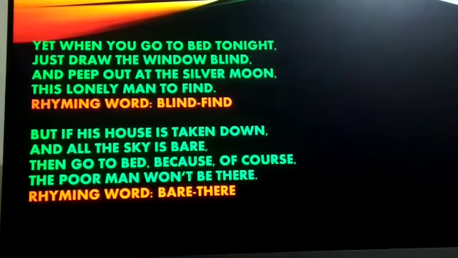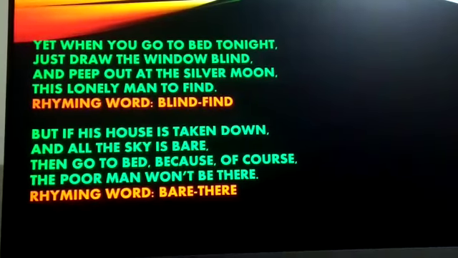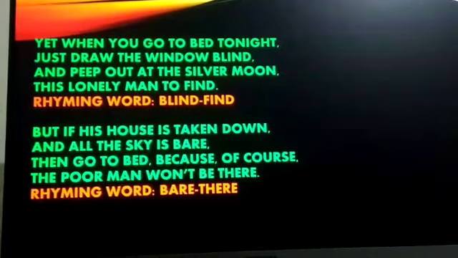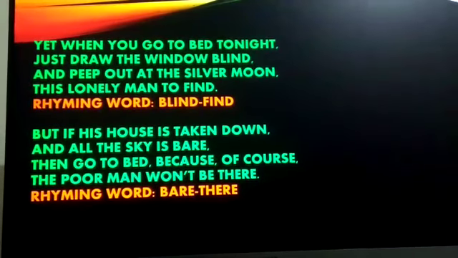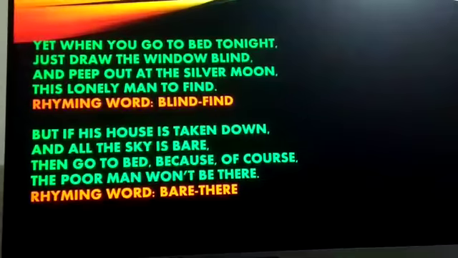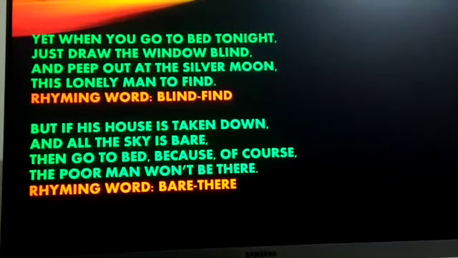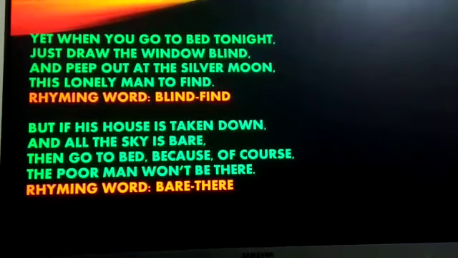So here we can see that blind and find, they both sound similar. Whereas tonight and moon, they don't sound similar. So here in the third stanza, blind and find are the rhyming words because they sound similar. Now let us look into the fourth stanza.